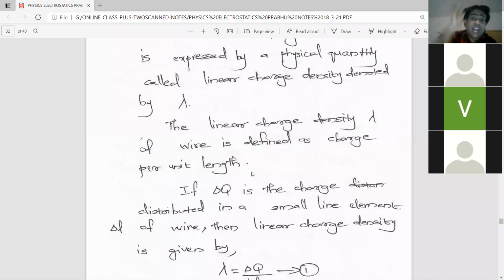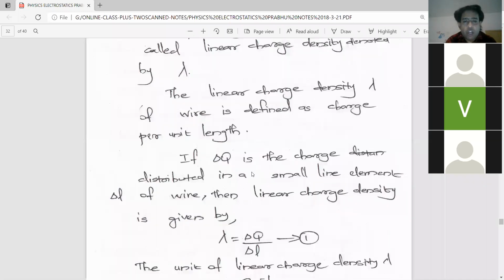See, the correct definition: the physical quantity associated with the linear charge distribution is called linear charge density. Linear charge density means the charge per unit length, or charge concentrated in unit length, meaning 1 meter or 1 centimeter. Then next we have to write the equation.